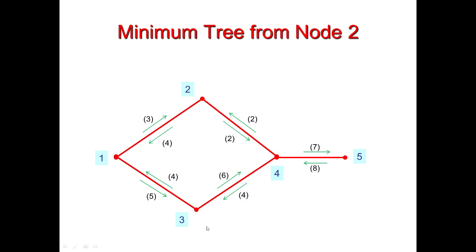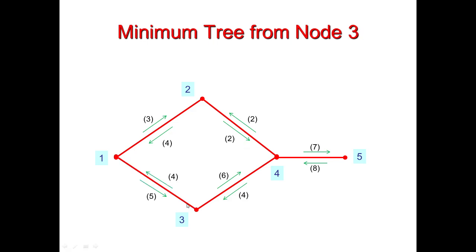So if we travel from node 2 to node 3 using node 4, our total impedance will be 2 plus 4, 6. While on the other path our impedance will be 4 plus 5, 9. So we will select the path with impedance 6, which means that the route from 1 to 3 can be eliminated.